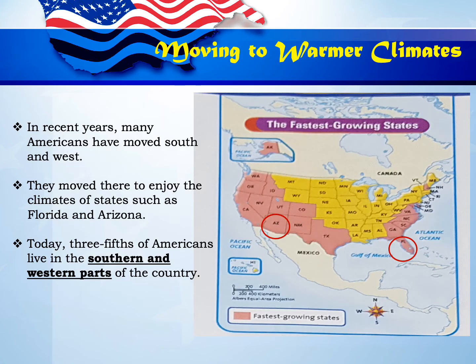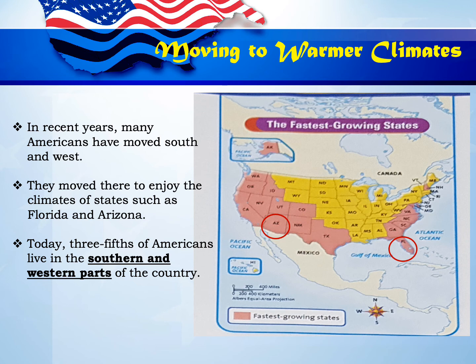Moving to warmer climates. In recent years, many Americans have moved south and west. Okay, look at the map. You can see that the nation's fastest population growth is happening in the south and the west. Many have moved there to enjoy the warmer climates of states such as Florida and Arizona. And today, 3/5 of Americans live in the southern and western parts of the country.